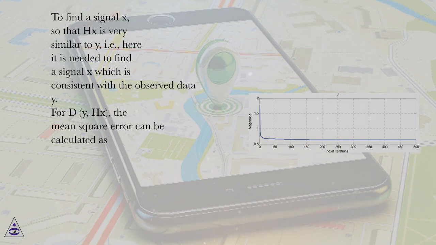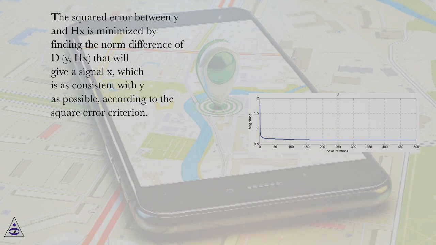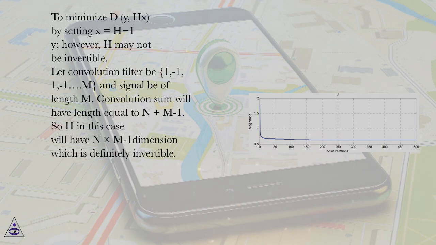To find a signal x so that Hx is very similar to y, i.e., here it is needed to find a signal x which is consistent with the observed data y. For d(y, Hx), the mean square error can be calculated as, the squared error between y and Hx is minimized by finding the norm difference of d(y, Hx), that will give a signal x which is as consistent with y as possible, according to the square error criterion. To minimize d(y, Hx), set x equal to H inverse y; however, H may not be invertible.